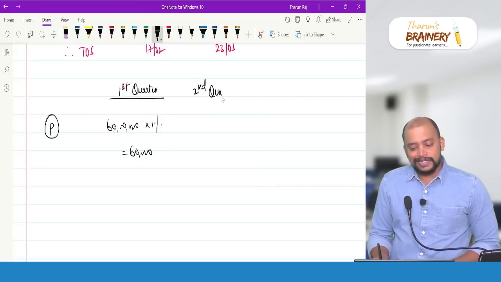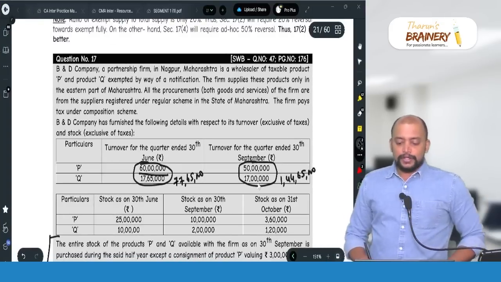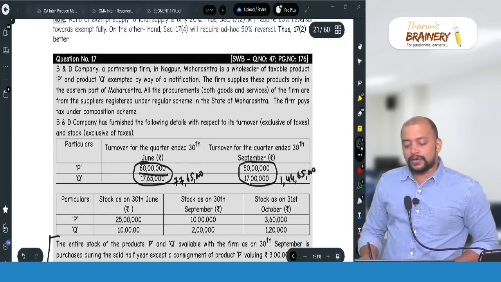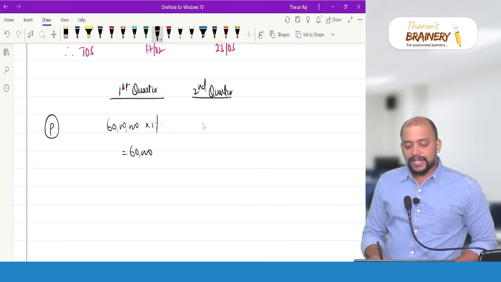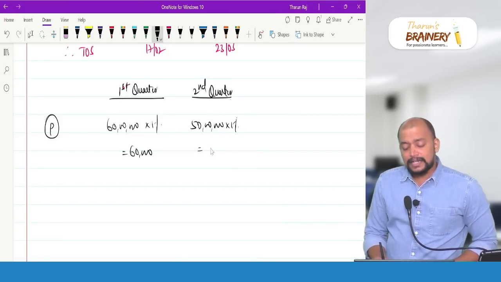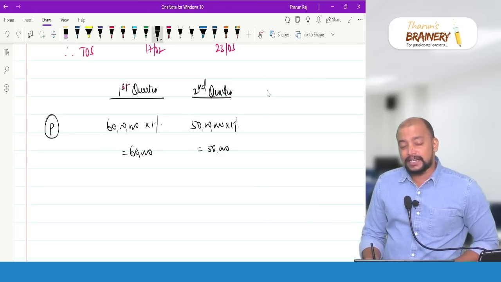Then second quarter, what is the GST liability? Composition scheme. So still they are in composition scheme for second quarter, 50 lakhs into 1%, 50,000. Whereas they are leaving the composition scheme only on 2nd October.